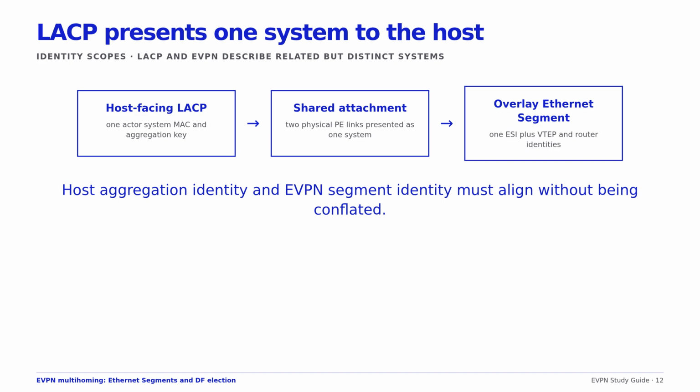Record every identity separately. Verify the host sees one aggregator with all expected members before interpreting any evpn route as a working multi-homed service.